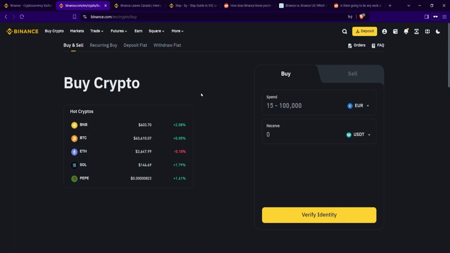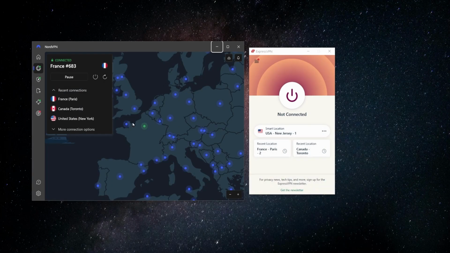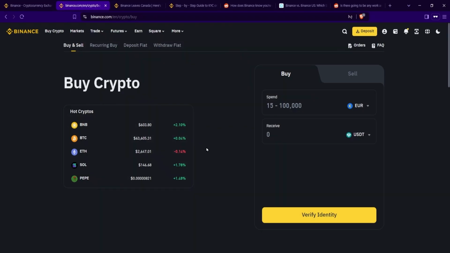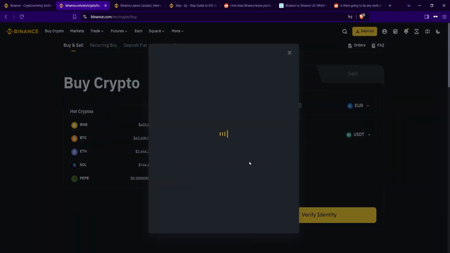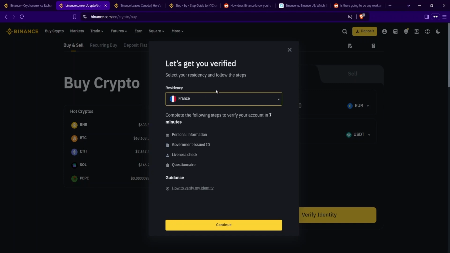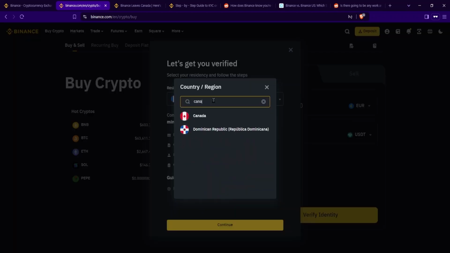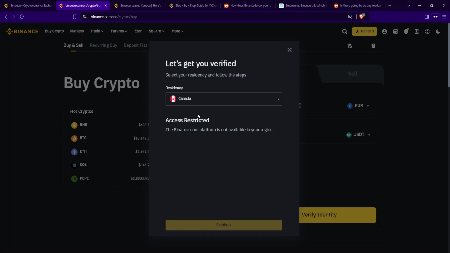But if that isn't enough for you and you want to be able to use the account to do more things like buy and sell, then you're going to have to do the KYC. So here again, I'm connected up with NordVPN to the France server, and I'm going to go into Binance and try to do a verification. So I go to verify identity, it's going to say verify account, and it will basically see that I'm logging in from France, and it's going to ask me to do the KYC from France. If I go and I try to enter in that I live in Canada to do the KYC from there, it won't allow me because Binance no longer operates in Canada.